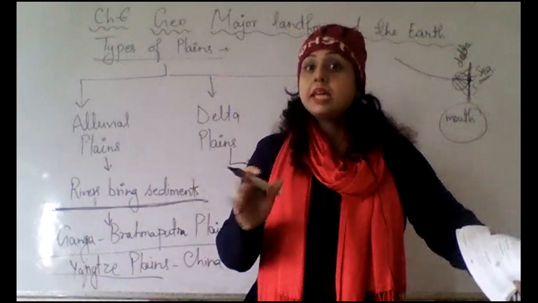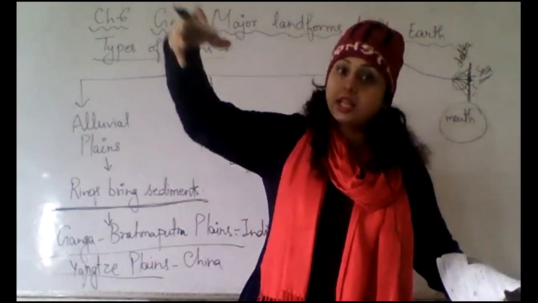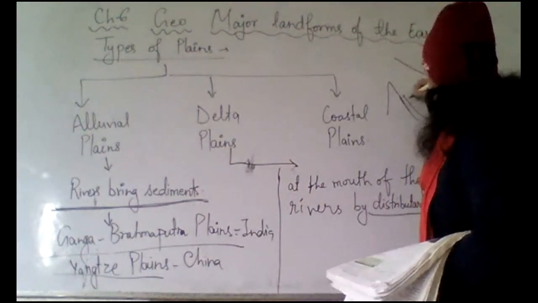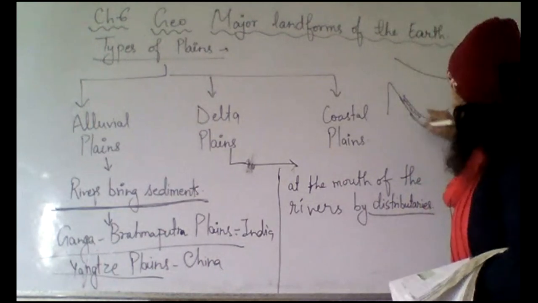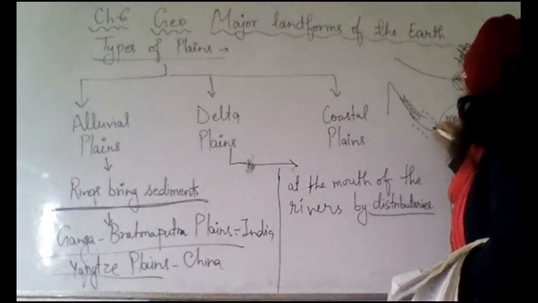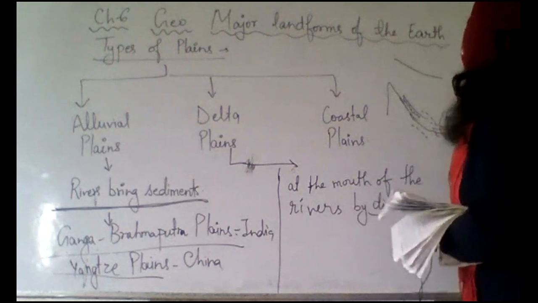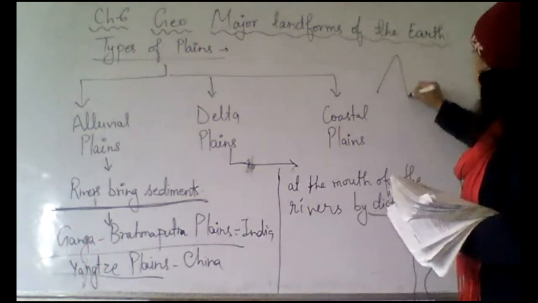Now the thing is, when it is coming from the mountain, it is bringing sediment. So it will deposit it when it comes on the plain. So this is the mountain.